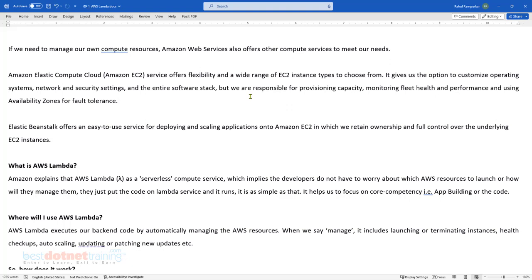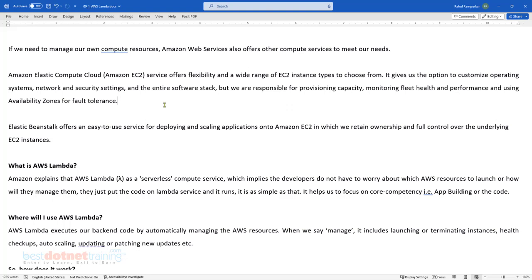If you don't care about all this, and you only care that you have a piece of code and a triggering event, and that code should be executed when that event occurs. And if there are lots of requests for executing that piece of code, my provider should take care of the scalability aspect. And of course, there is no downtime, because high availability is something AWS will take care of. And since it is highly available, obviously it is quite resilient by nature.